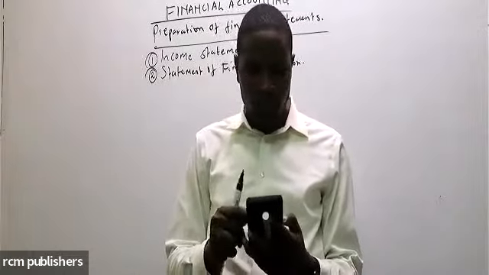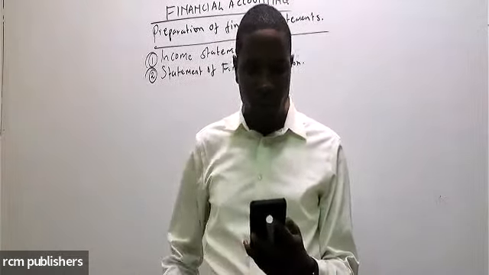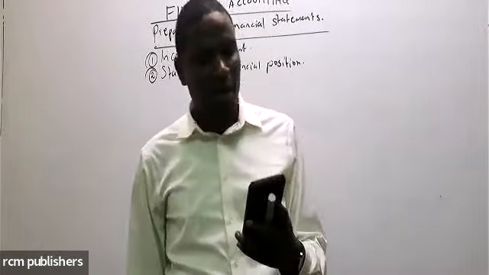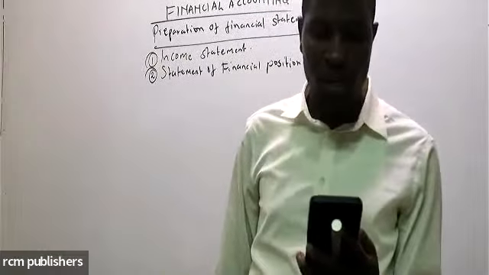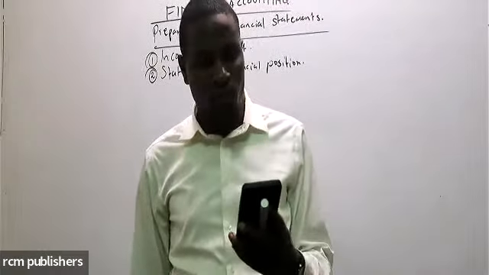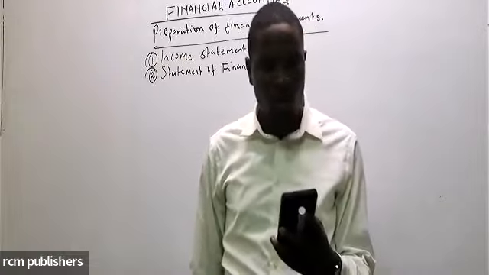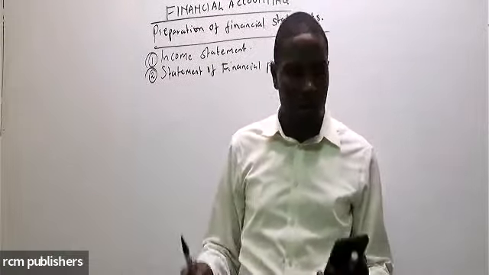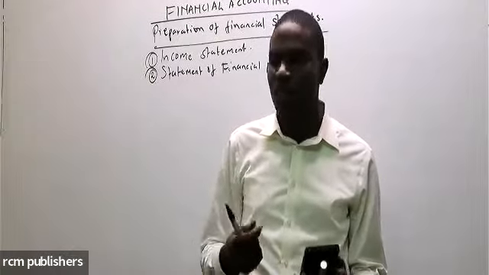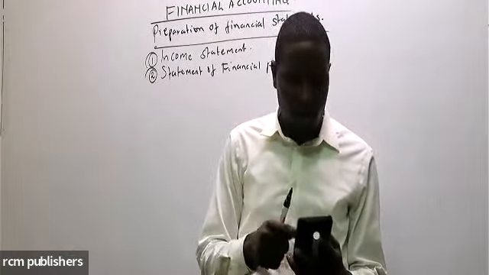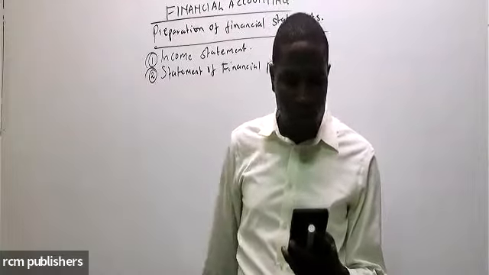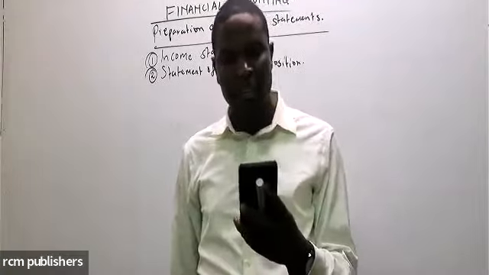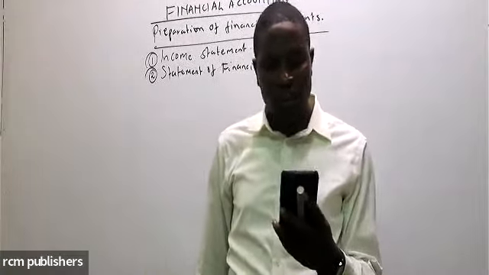That is the question. We are given additional information. The company maintains a gross profit margin of 10%. As at March 2023, the accounts receivable balance included 50,000 due from a customer who has been declared bankrupt. So if a customer has been declared bankrupt, that means we don't expect to receive that money that the customer owes you. The allowance for doubtful debt is to be adjusted to 5% of the accounts receivable as